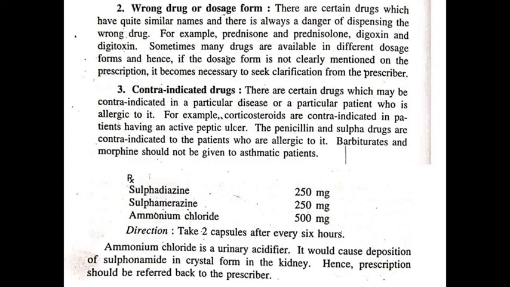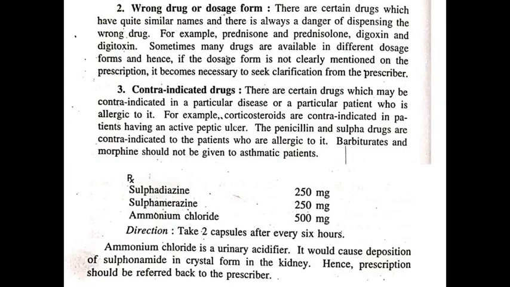Next, wrong drug or dosage form. There are certain drugs which have quite similar names, and there is always danger of dispensing the wrong drug. Example: prednisone, prednisolone, digoxin, and digitoxin. Their names look and sound similar.